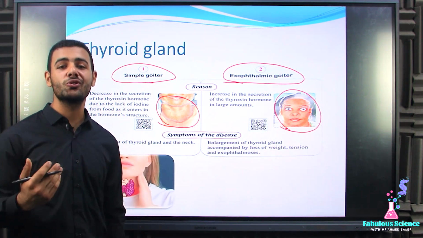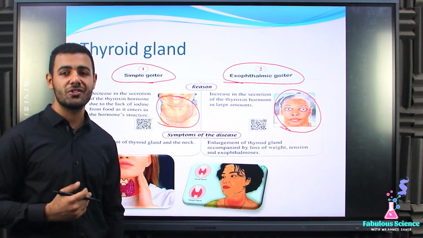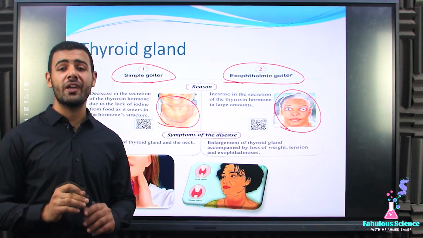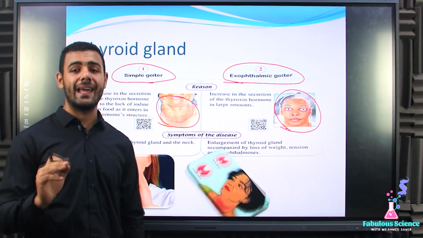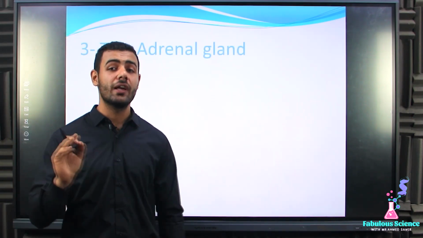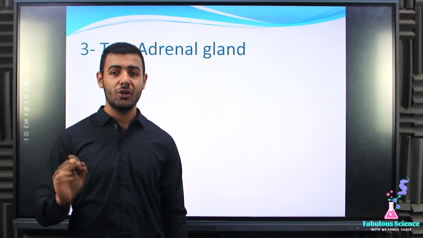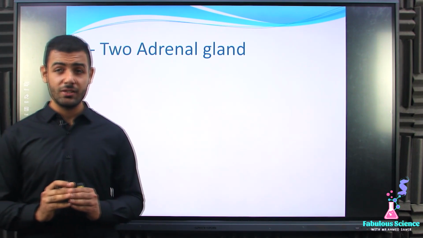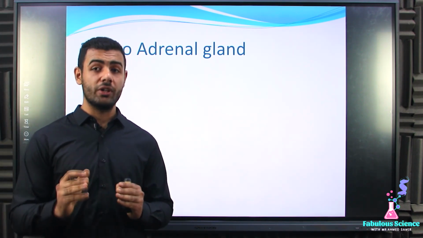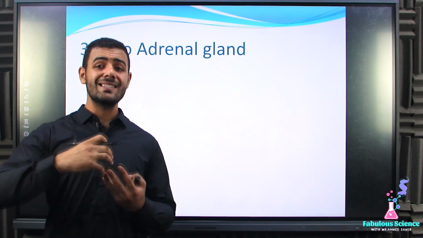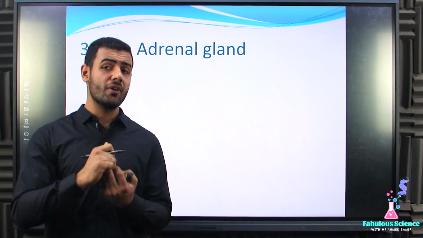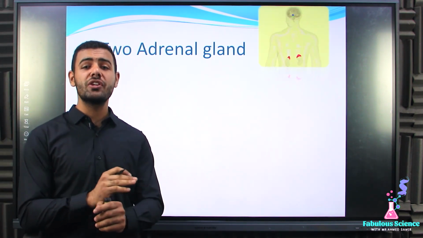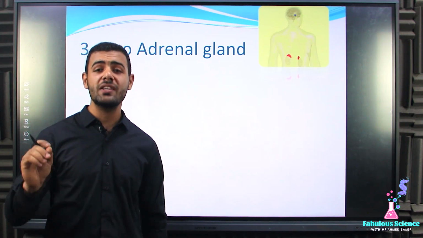Great. Now we are going to talk about the third gland that we have in our lesson today. And the third gland is known as what? The two adrenal glands. Great. We are going to talk about their location and their importance. Let's start with the location. The two adrenal glands are located above the kidney, adhering above the kidney. It's linked above what? Above the kidney.